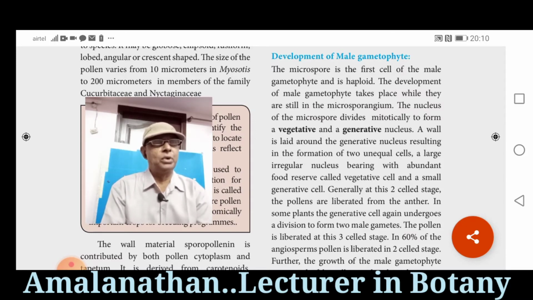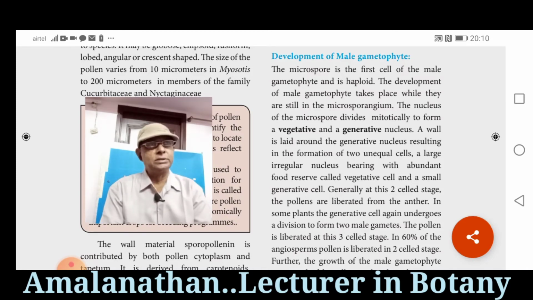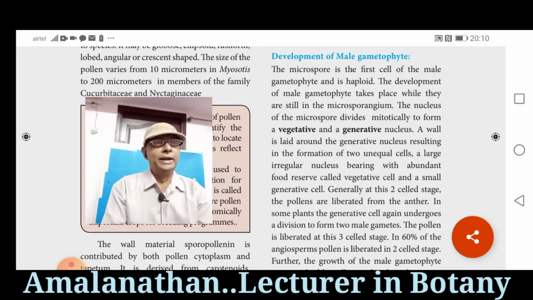That is the second point. Third point, vegetative cell contains abundant reserve food materials. More amount of reserve food materials present in the vegetative cell, whereas in the generative cell, less amount of reserve food materials can be seen.